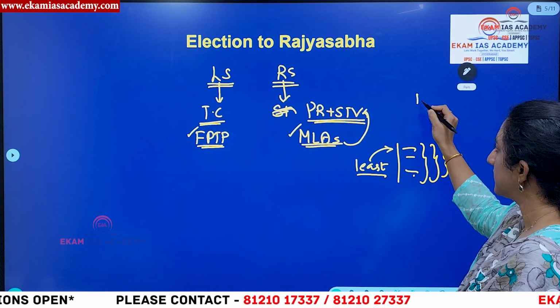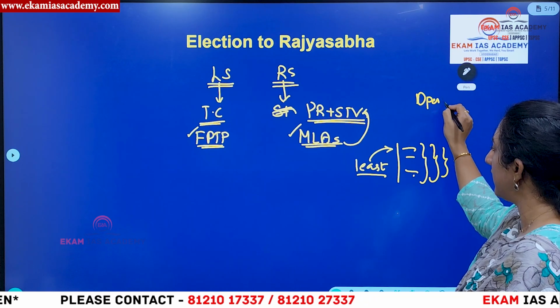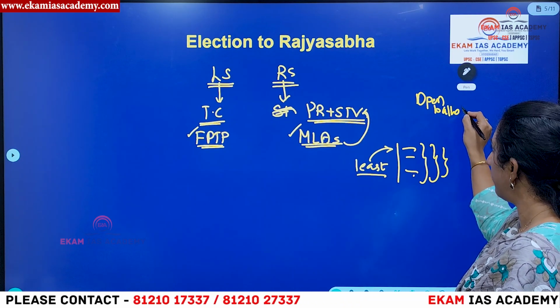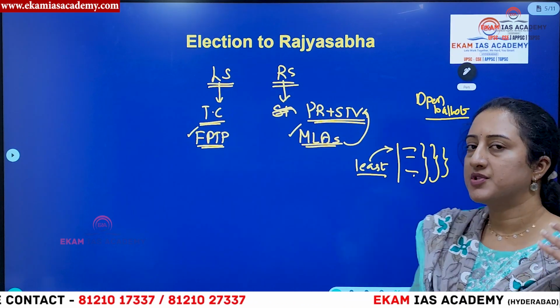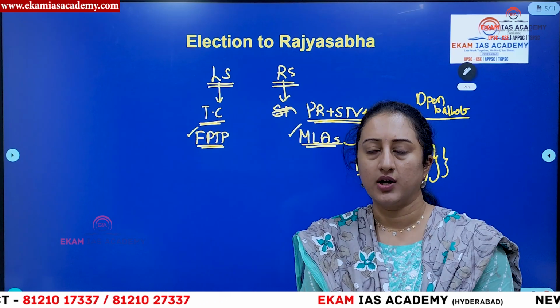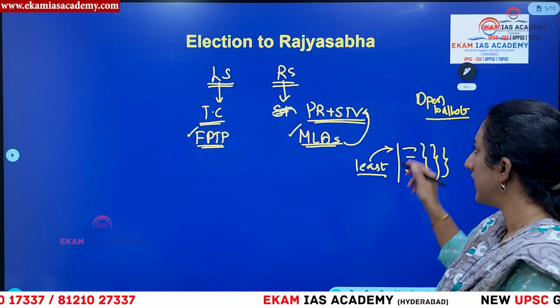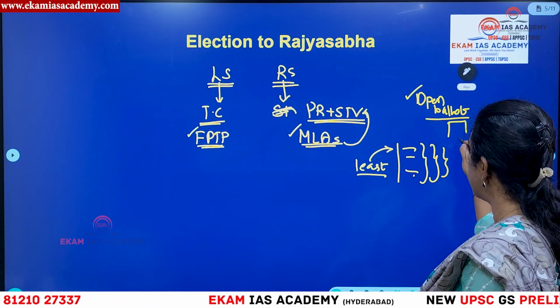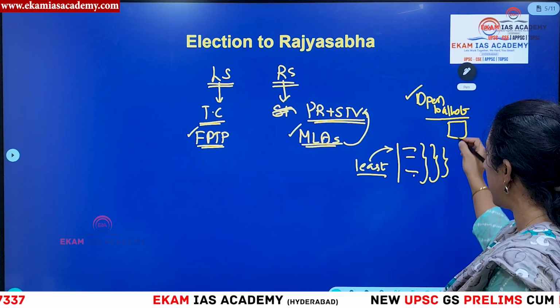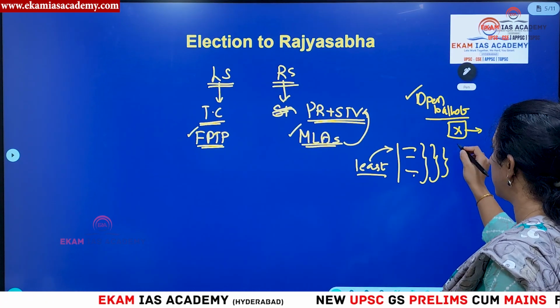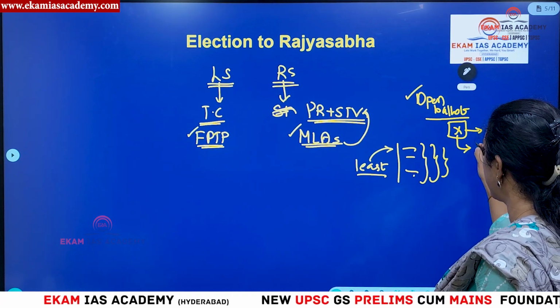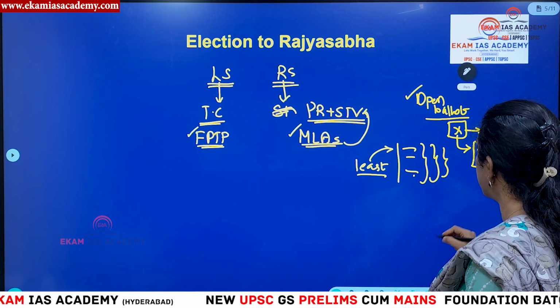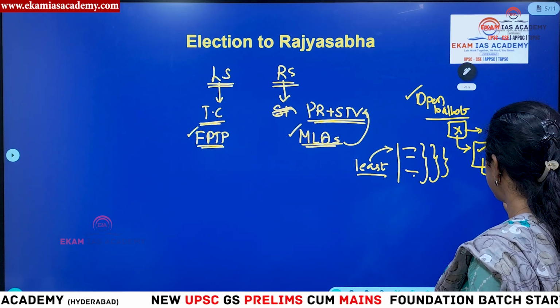Then the system of elections in Rajya Sabha happens through open ballot. Open ballot because most of the time parties may resort to cross voting. For that reason, you have to show your vote when you are voting. That means if you are an MLA of X party, you have to show your vote, to whom you are going to vote in Rajya Sabha elections, to your party representative.